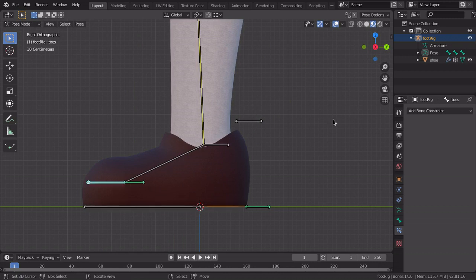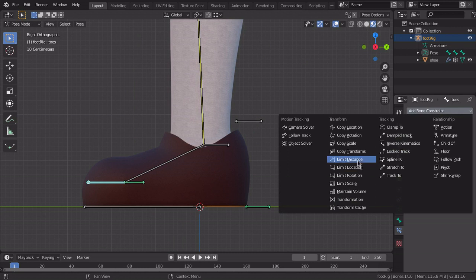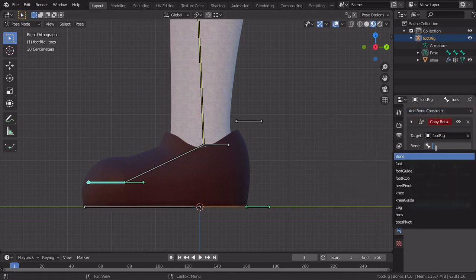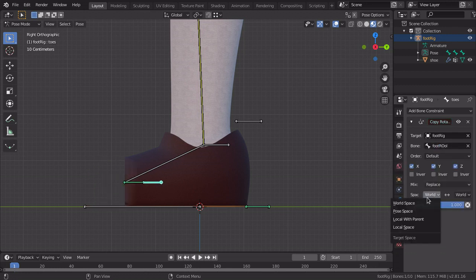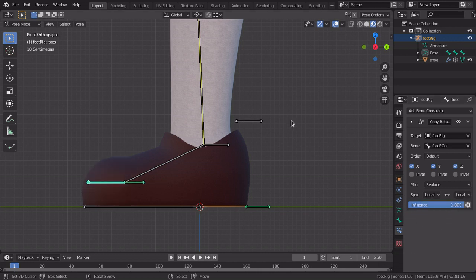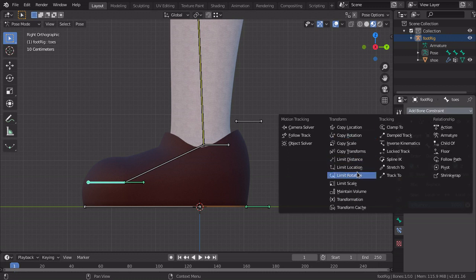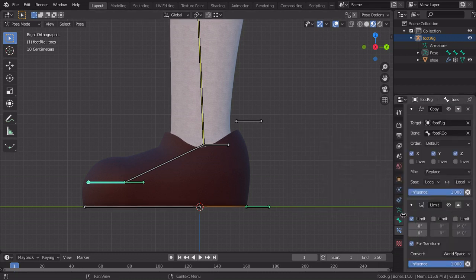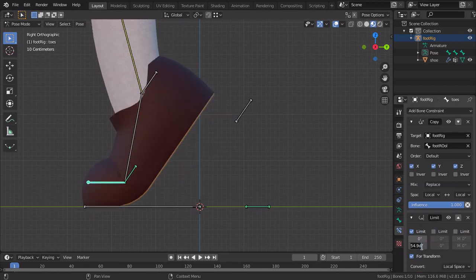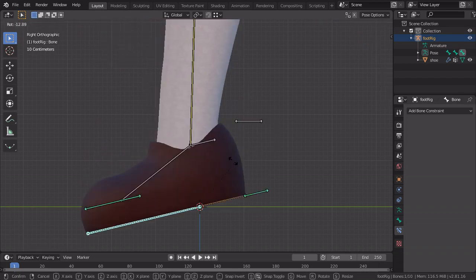Now click on the toes, copy rotation, foot rig, the foot roll, local space, now limit rotation. Pick local space, by the way, and select 90 degrees here, and it's done.